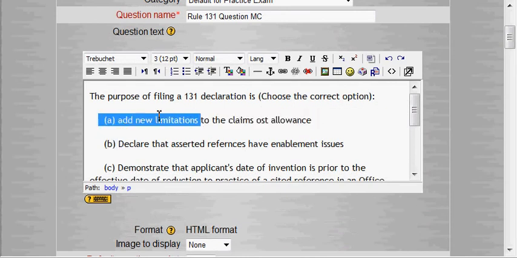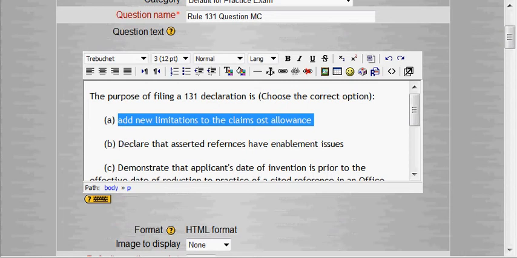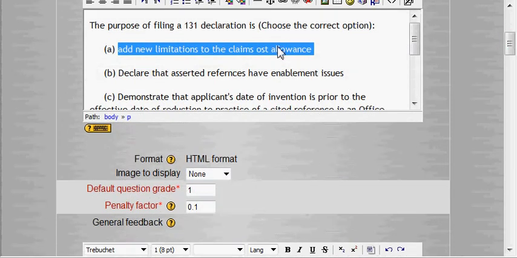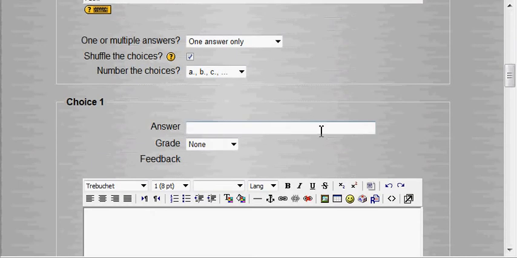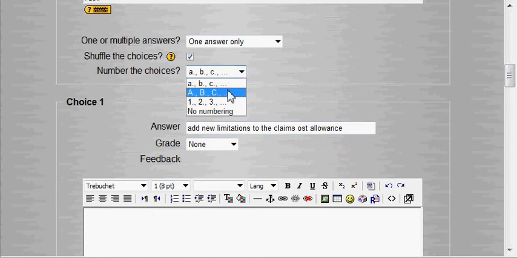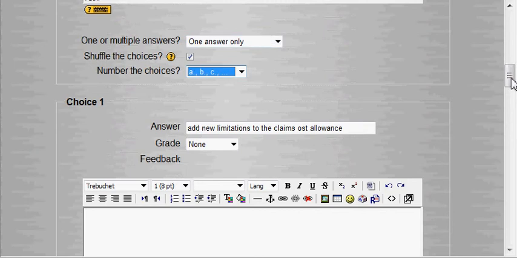now this is the first answer. This is the A answer, if you will. So I need to bring it down here somehow. Copy it, and I'm going to put it down here in choice 1. Notice the way it'll appear: I could have capital A for each of the answers, or 1, 2, 3, or no numbering. But I'm going to pick A, B, C here, or actually it was already picked. And if I click shuffle here, it would shuffle if I had allowed it earlier. But remember I clicked no under shuffling within.